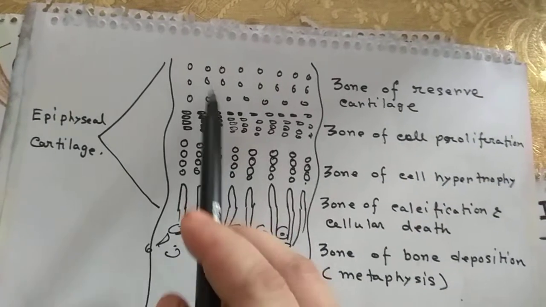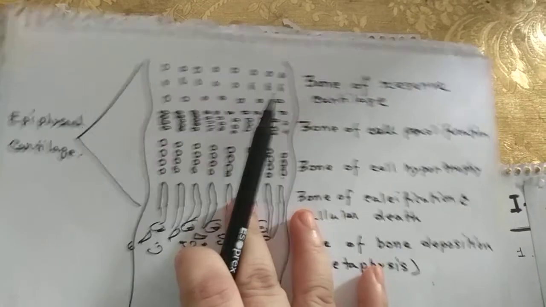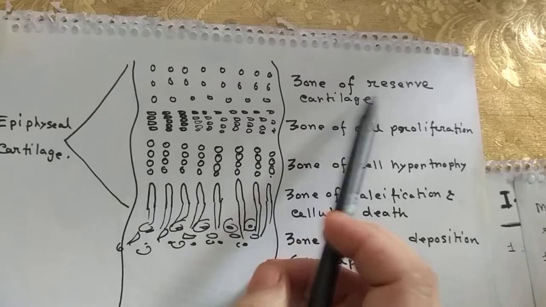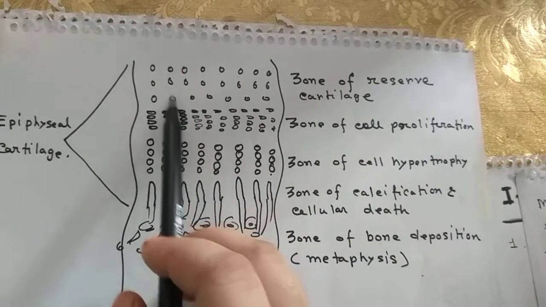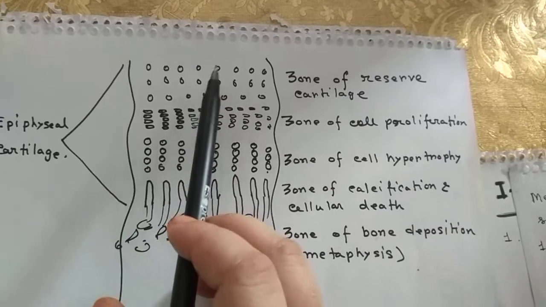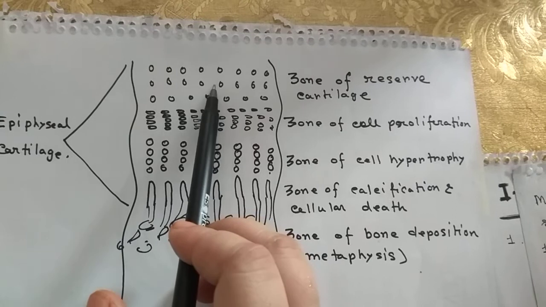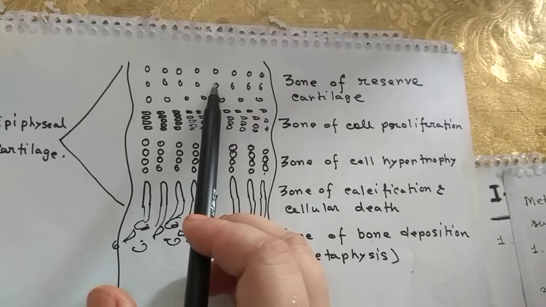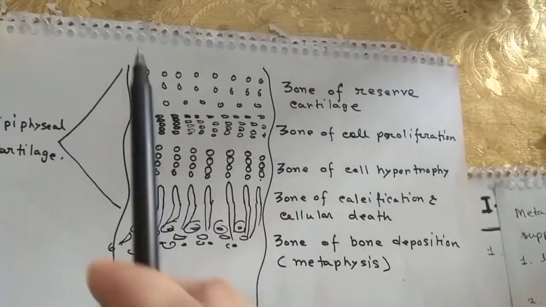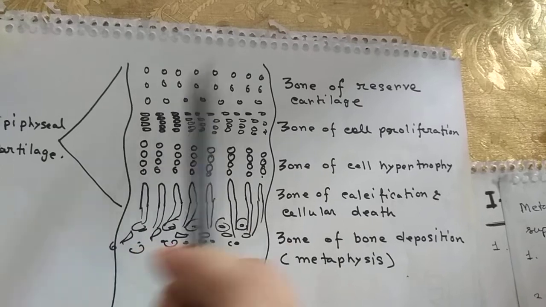This is the structure of the epiphyseal cartilage. Epiphyseal cartilage is histologically divided into different zones. First, the zone of reserve cartilage. There is no activity seen in this region. This region remains constant. When growth ends, this portion is converted into bone. But when growth continues, no change occurs in this portion.